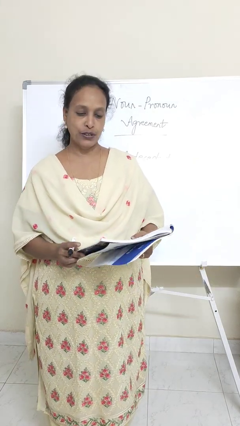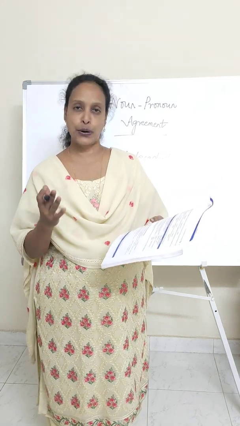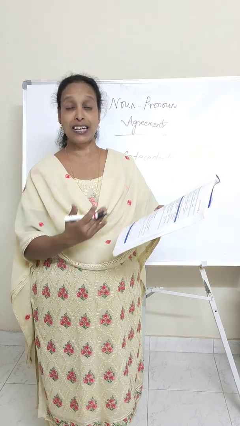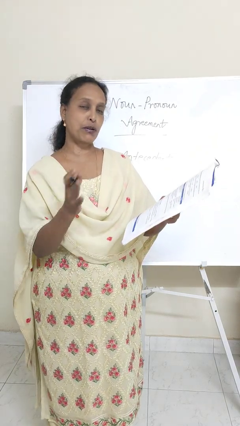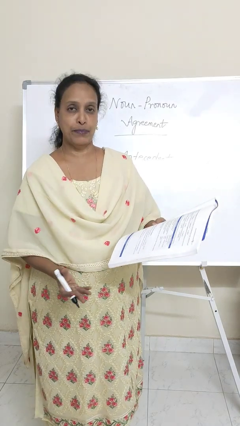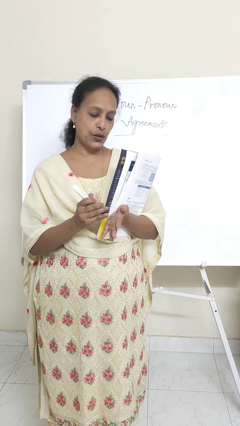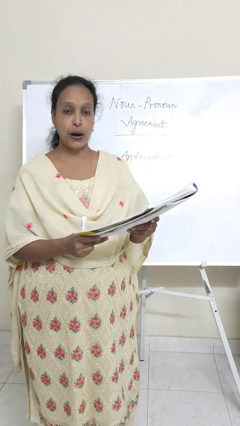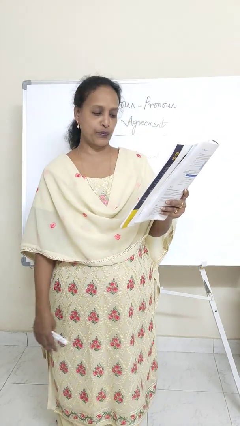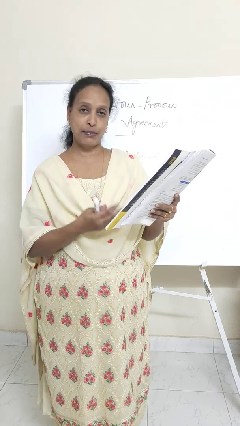Now if you have your textbooks, turn with me to page number 35 where we have noun pronoun agreement, and I am going to explain to you everything in detail which is given in a form of a table there. You have a table which has two columns. One is type of noun and the other is example. The types of nouns along with examples are explained in your textbook. So let's look at the first type that is mentioned here. It says demonstrative noun. I'm sorry, pronoun. Demonstrative pronoun.